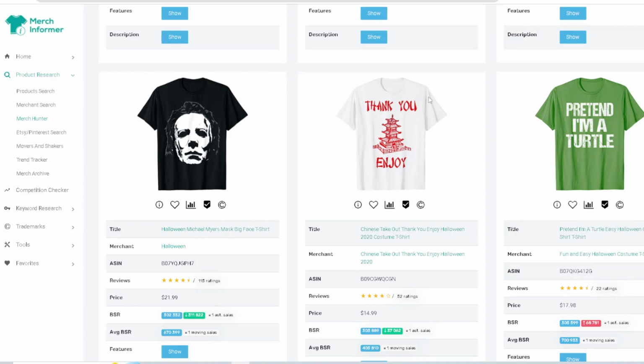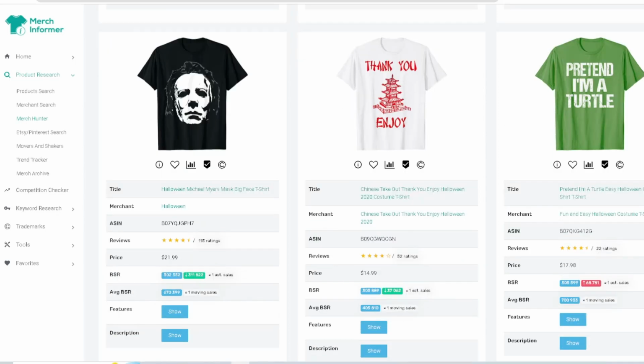There's a lot that we're covering in here. So as we're looking at all this stuff, I'm just trying to give you an idea of who it is that they're going after. But yeah, and then they put Halloween in there, which is interesting. Halloween, because that's a costume too. Yeah, Halloween 2020 costume t-shirt.